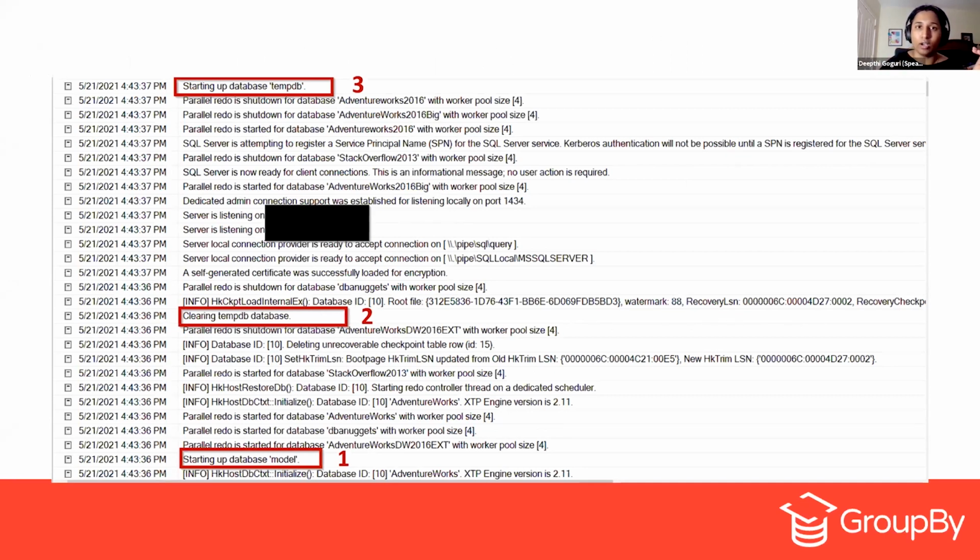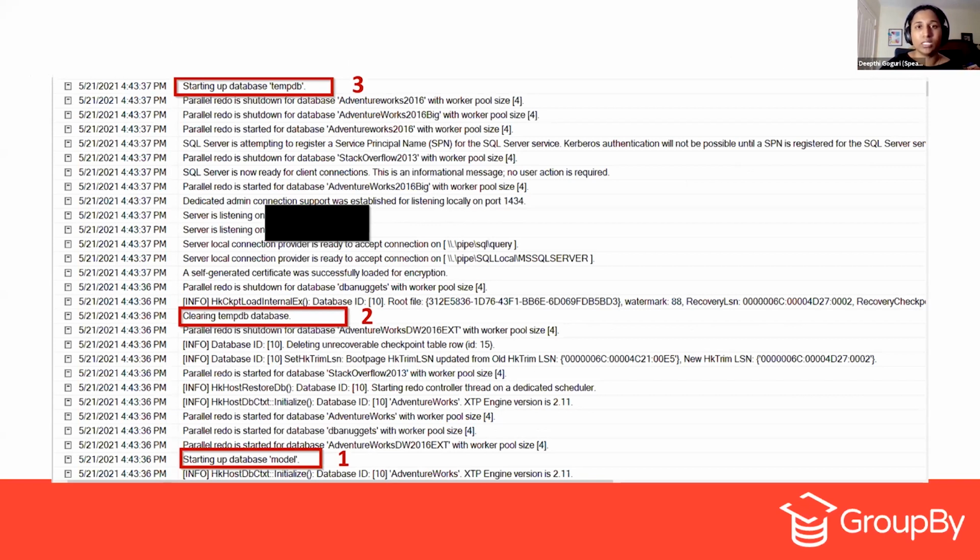Now, if you check the error log in your Management Studio, the first step is starting up the model database. That means that particular model database is open to create the TempDB database. When you check the second step, it is actually creating the TempDB database.